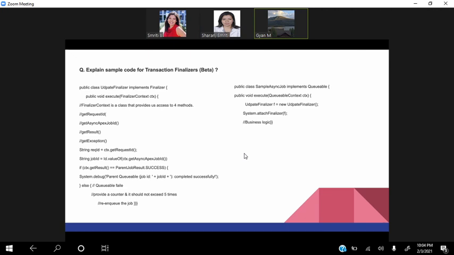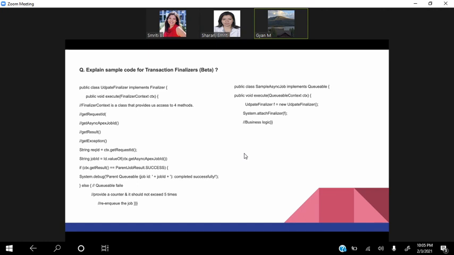Now what is the role of queueable here? If you see the right side, in the public class SampleAsyncJob implements Queueable, the Queueable interface has one method, that is execute, and in that we have created the instance of the UpdateFinalizer class, and then we are doing System.attachFinalizer and passing the instance of the class.